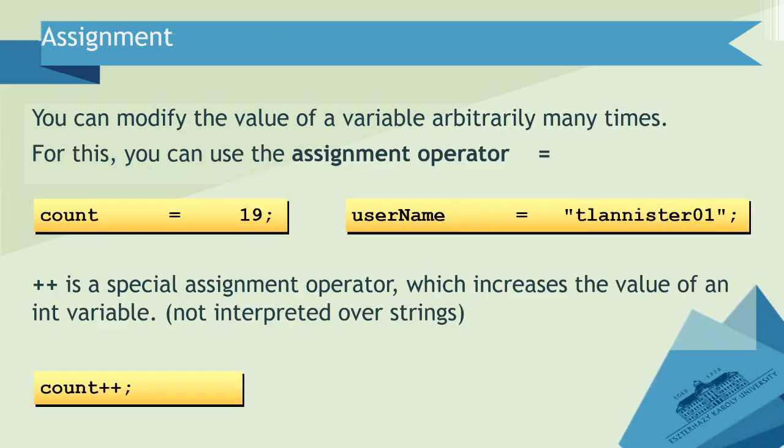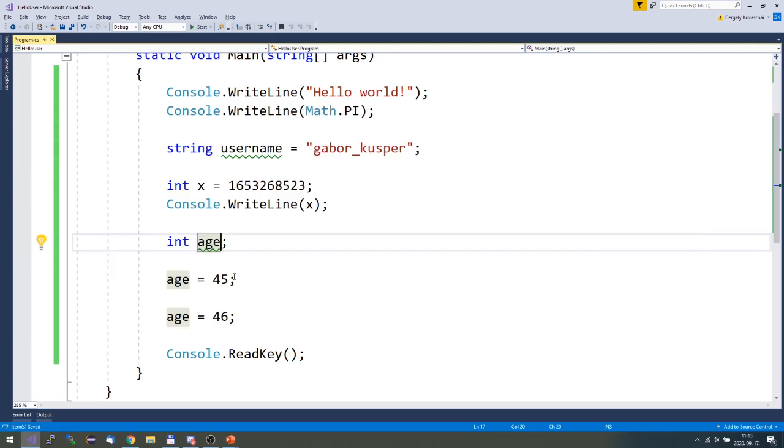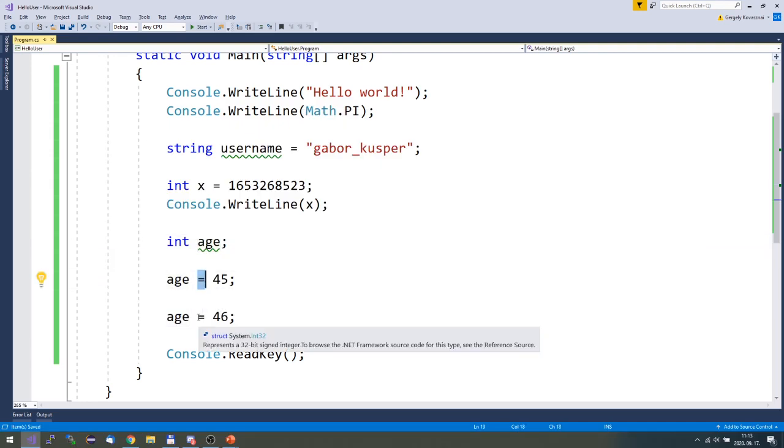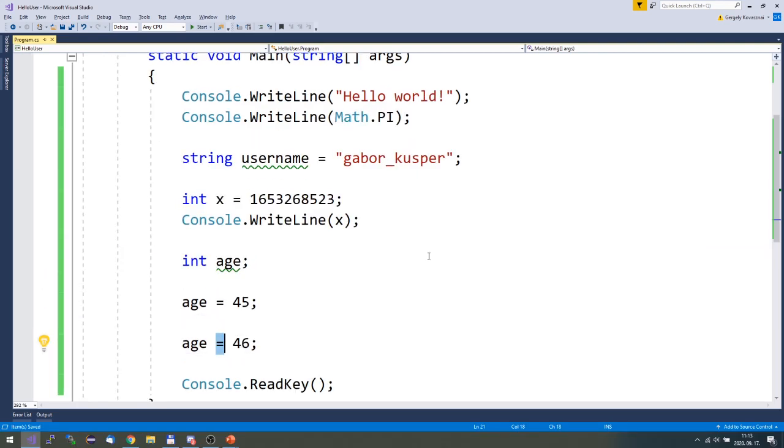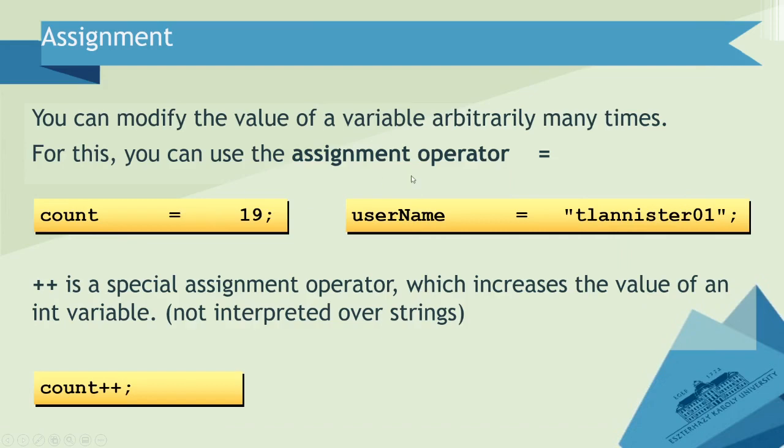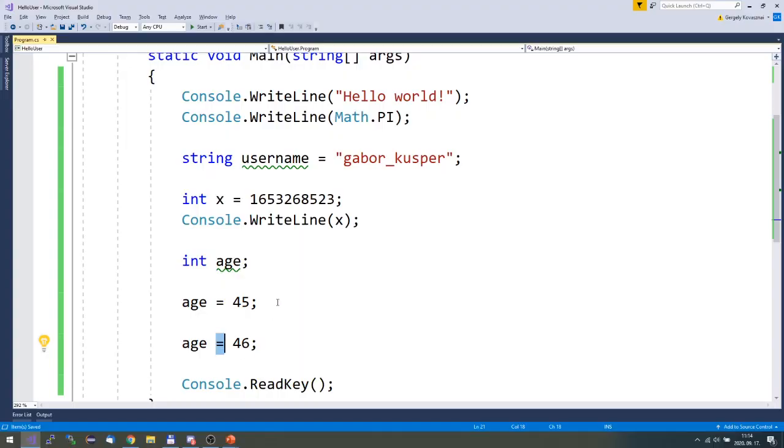How can you do that? You can use this assignment operator, the equality sign, right? So this is what I used here. This is about assigning a value. This is what we call one of the assignment operators. There are other assignment operators, for example, plus plus. Do you know what plus plus does?